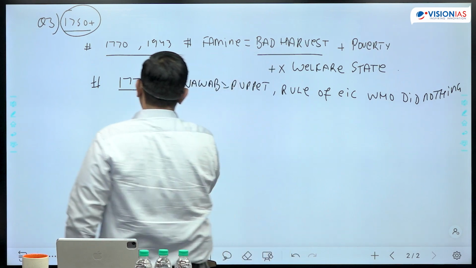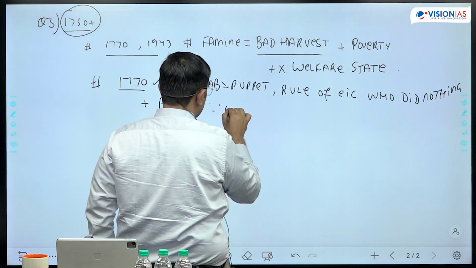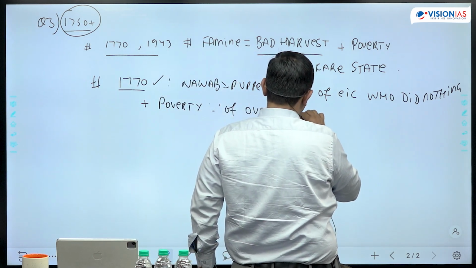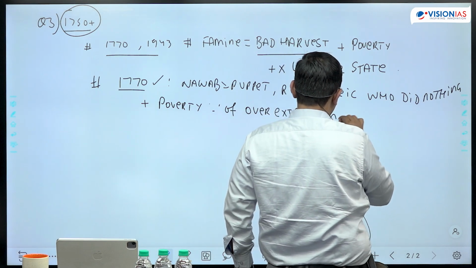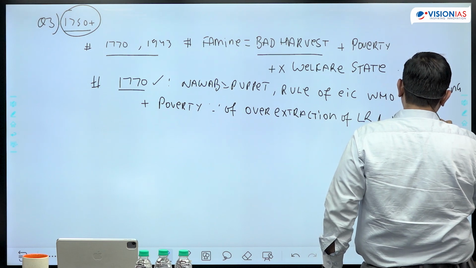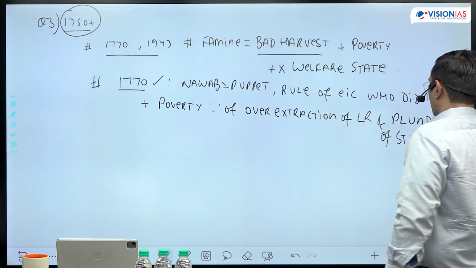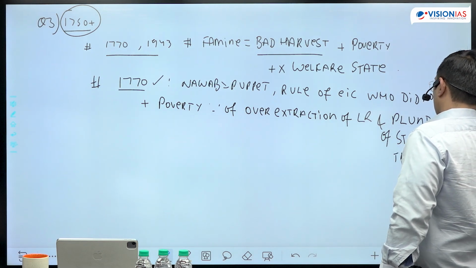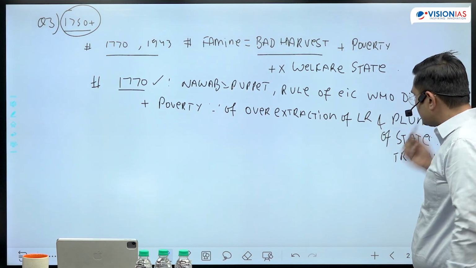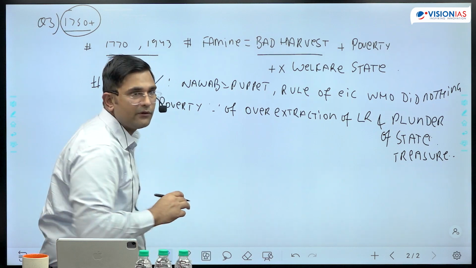And plus poverty is there because of over extraction of land revenue, and plunder of the state's treasury. So the state is incapable because the Nawab is not in power, he is a puppet, and the state is monetarily incapable because of this factor. This can be one of the aspects.